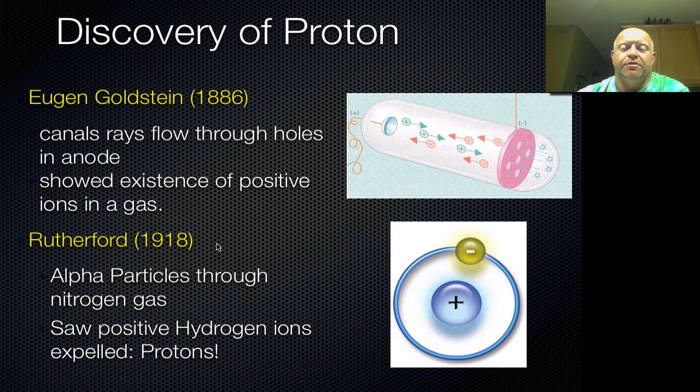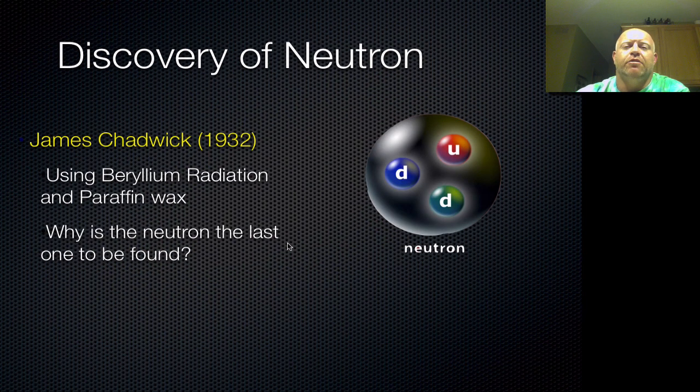If they want to get a bunch of protons to beam around, they just strip the electrons off of hydrogen, and they now have a bunch of protons to work with. So Goldstein kind of started the process, and then Rutherford basically was able to finish it in terms of the discovery of the proton.